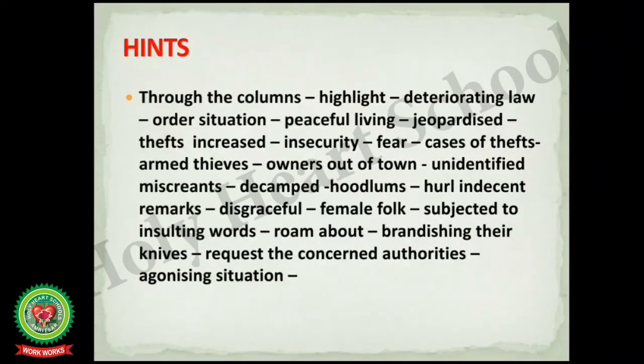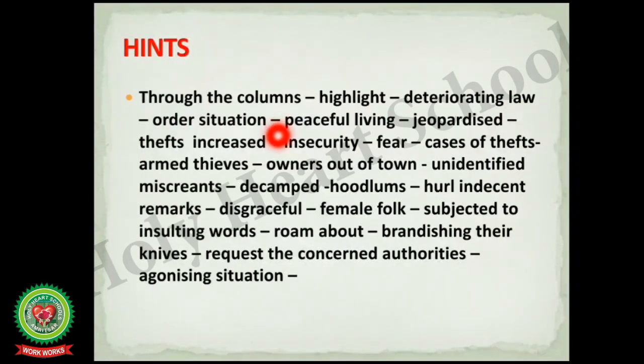Now students, the first word is through the columns. Now students, as we are writing this letter to the editor, so we will write like through the columns of your esteemed newspaper, I want to draw the kind attention of the concerned authorities towards the problem of. Now students, here we have to tell the subject of the letter. Now the subject of the letter, that is to highlight deteriorating law and order situation.